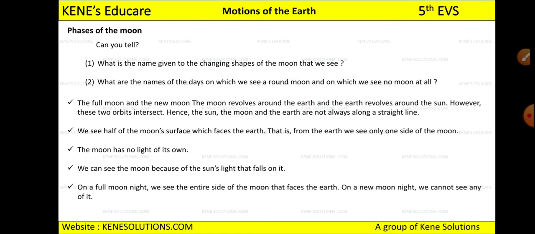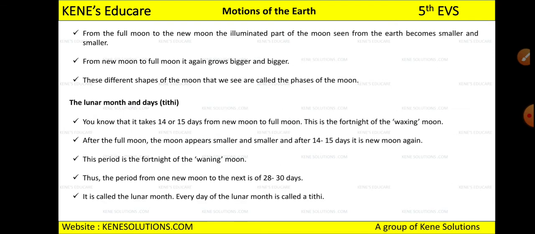Okay, and on new moon night we cannot see any of it. When it's full moon, you will see the moon. When it's new moon, you will not see anything. Okay, so you can just google it and you can check it once. Okay, this is an activity which you should do.